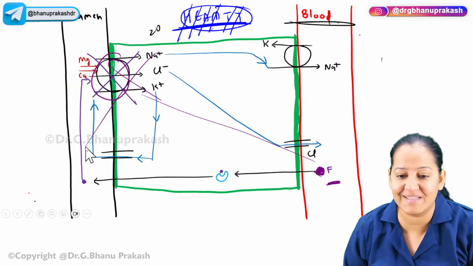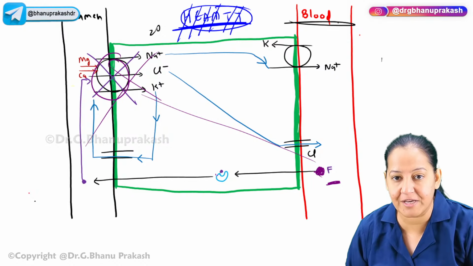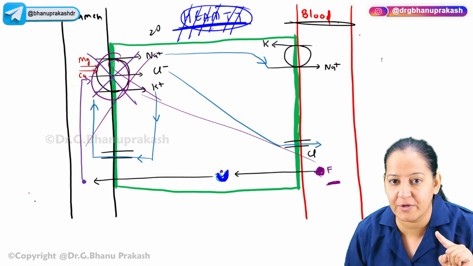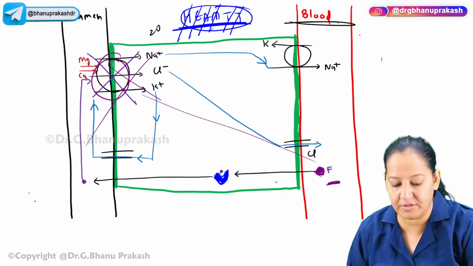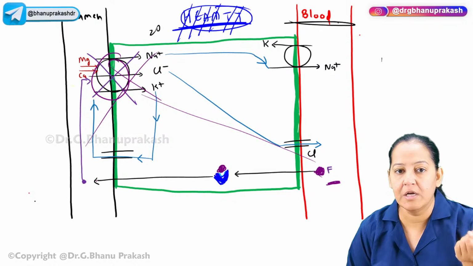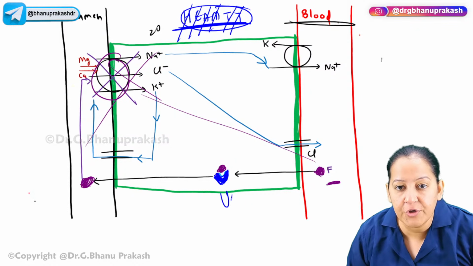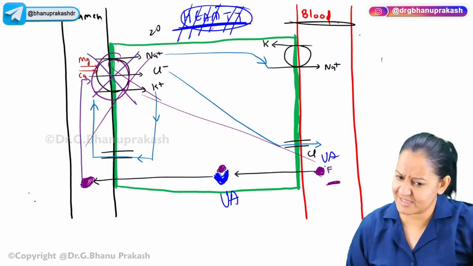So how will it go that side? How will the furosemide go? It will use a transporter, the taxi, the auto rickshaw, the vehicle, whatever you say. The transporter, the mediator, that will transport the furosemide from this side to this side. So where is this transporter coming from? This transporter is a natural transporter for uric acid. Normally it transports uric acid from here to there, and uric acid is excreted in the urine.